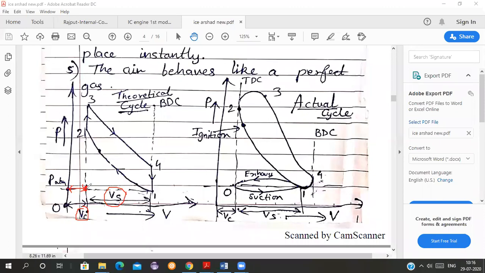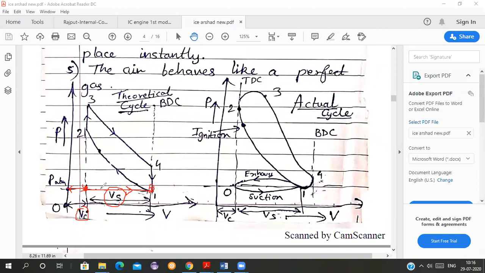So when the suction takes place, see here, the piston is moving and therefore the volume is increasing. The volume will increase only if the piston is moving. The piston is moving from this point to this point. Observe it properly till 1.